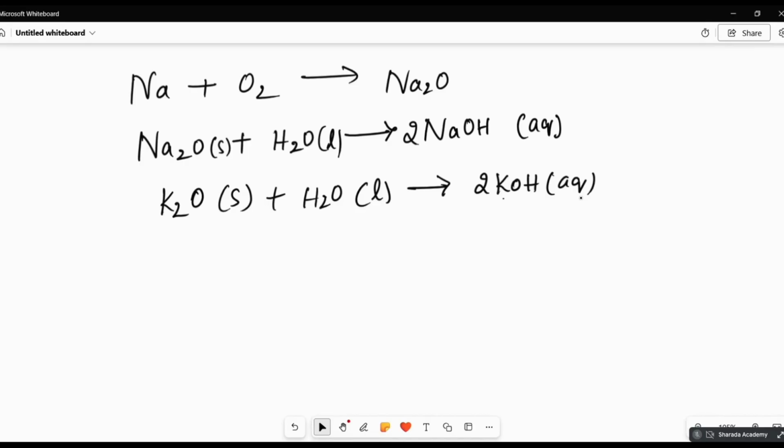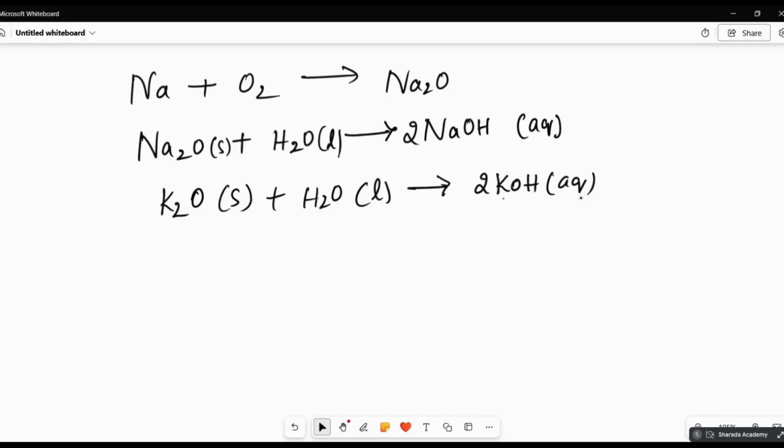All metal oxides do not dissolve in the water. Those which dissolve in the water, we call alkalis, and they are strong bases. Example, sodium hydroxide and potassium hydroxide.